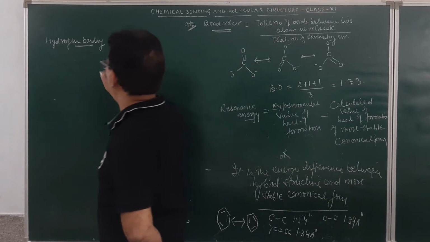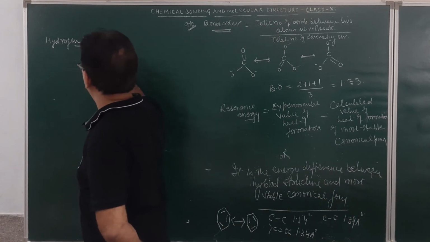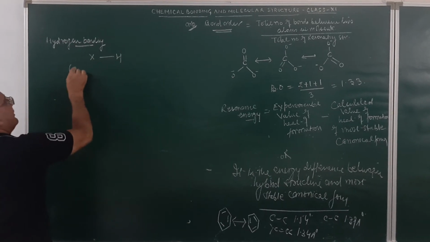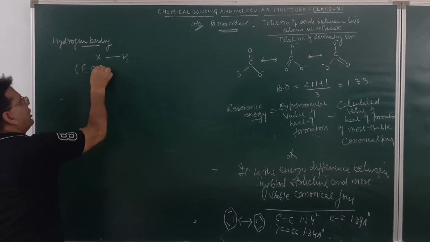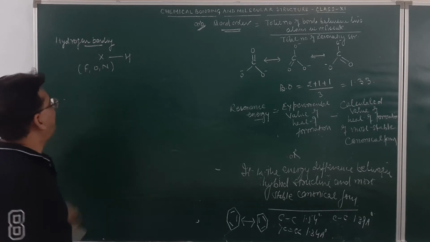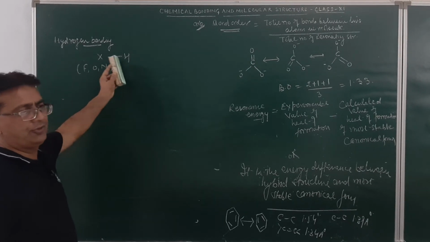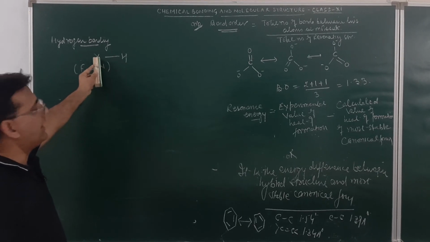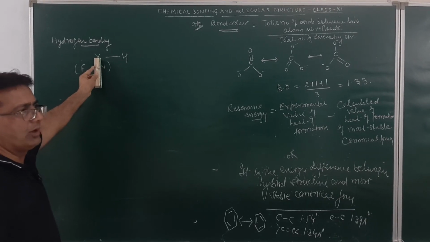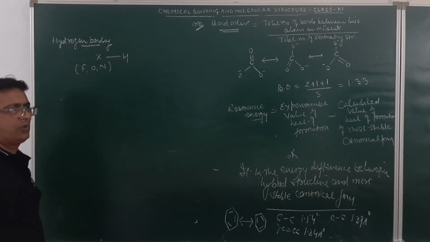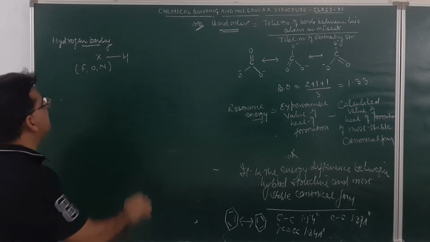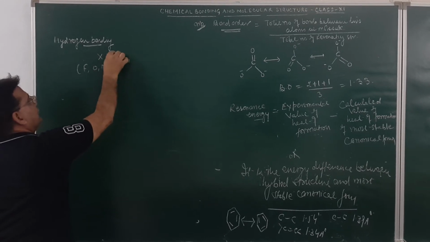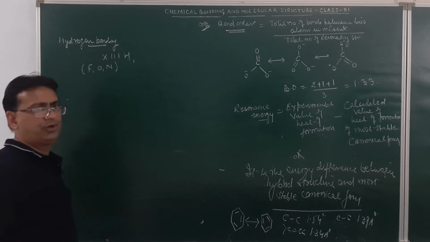Suppose we have X and then H. This X over here is either fluorine, oxygen or nitrogen. So the electrostatic force of attraction between the hydrogen atom and the highly electronegative atom will be called a hydrogen bond. So this force of attraction is called hydrogen bonding.